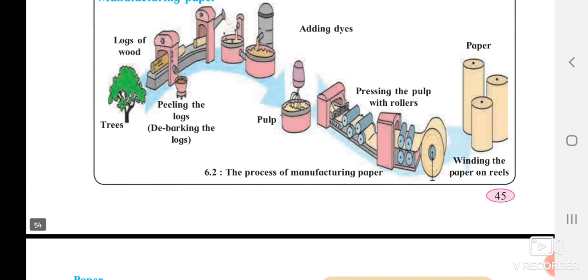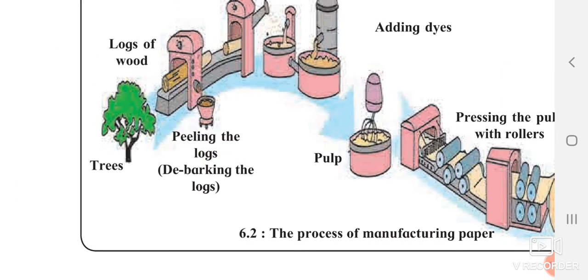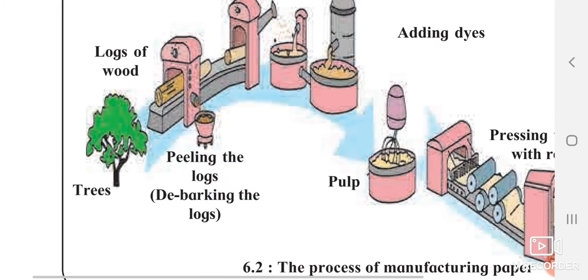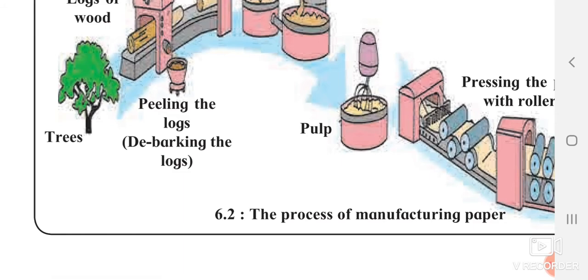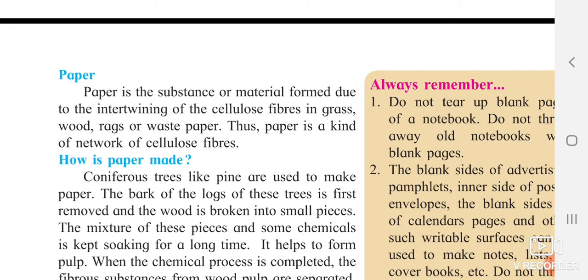You can see in this diagram, they are removing all the logs of the wood. You can see the logs being transmitted from one machine over here. Later it is passed further. They are removing the skin of the logs and it is getting converted into small pieces.